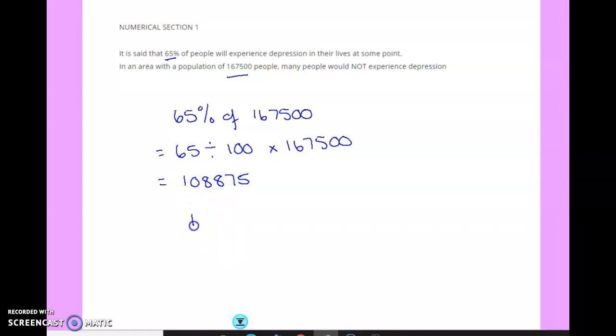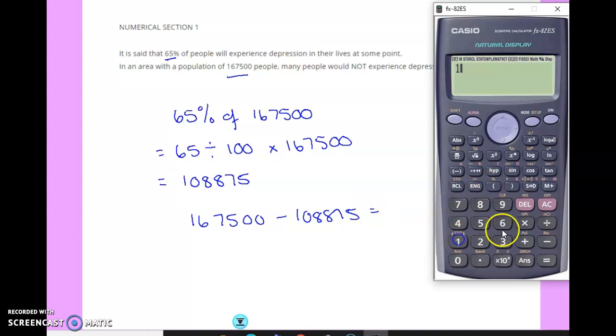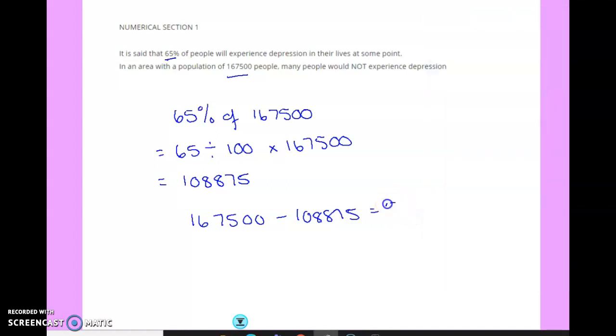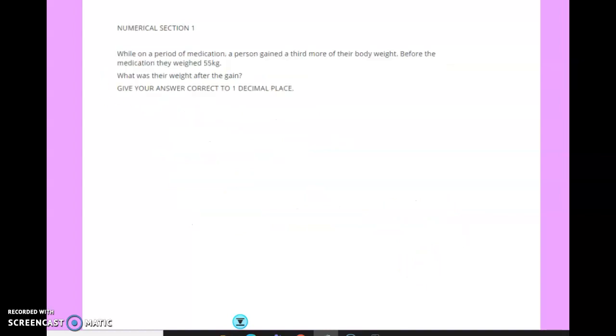We want to know how many people would not, so let's take it away. 167,500, take away 108,875, which is 58,625. Okay. Any questions about those two, let me know. We'll move on to the next type of question.